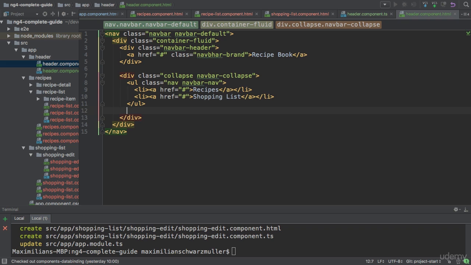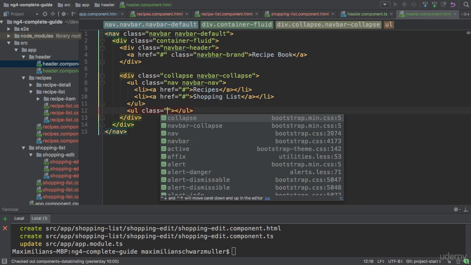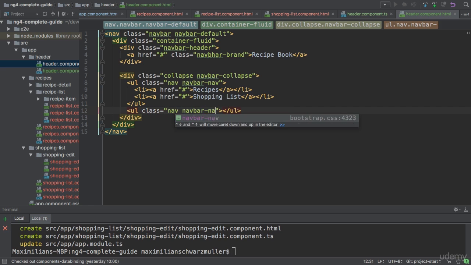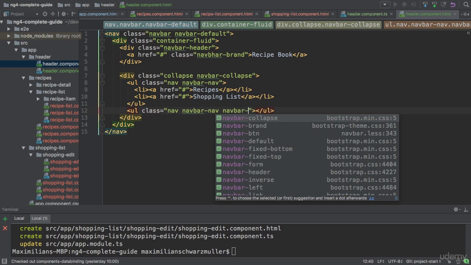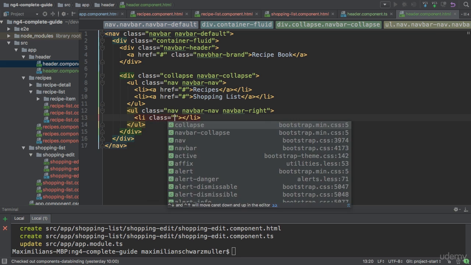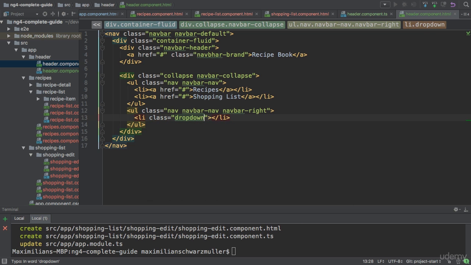Now with that added, I'll add another area in my header here. This will be another unordered list, which will receive the classes nav and now also navbar-nav like before, but then also navbar-right to position these links at the right. And actually this will only be one link here, which will receive a class of dropdown, this list item will, because later we will add our own directive, which will turn this into a working dropdown, where we can then choose some options to store our data on a server, something we'll also implement later in this course, or fetch it from there.